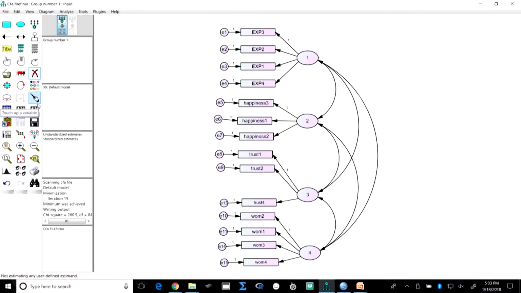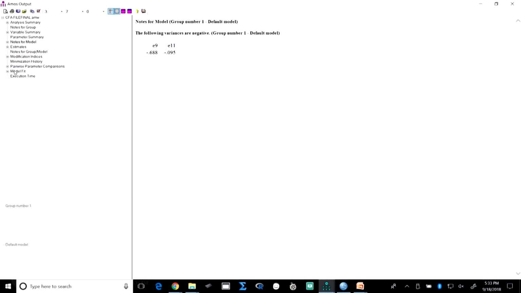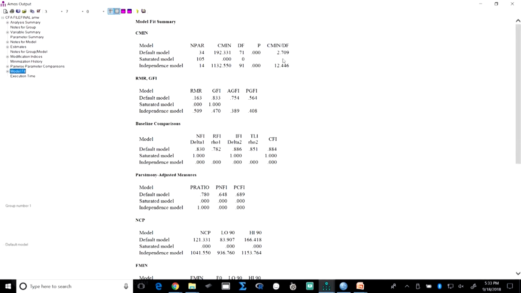You remember the chi-square by degree of freedom, 3 point something was there. Now, run it again. Now, let us go to the output, let us check the model fit. Now, you see there has been a significant change, 2.709, and the indices have improved, GFI 0.833, CFI 0.844, which is better than the earlier, right.